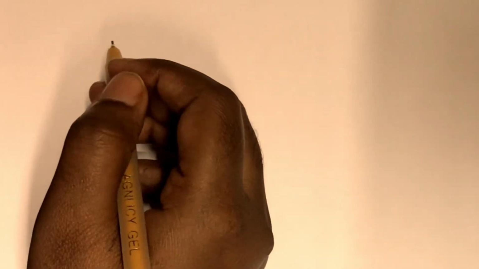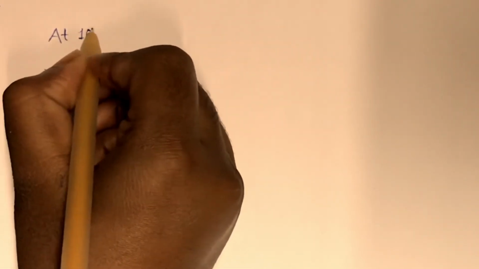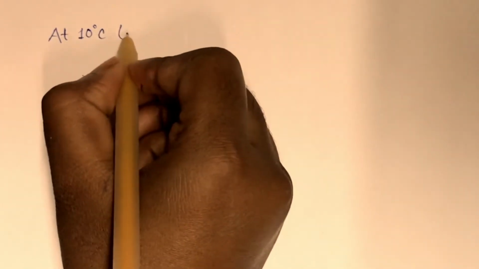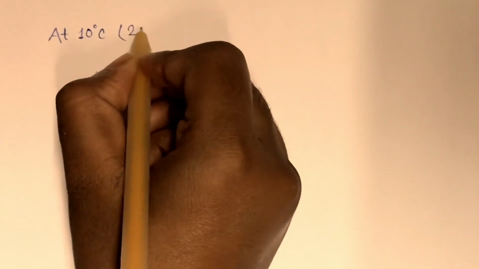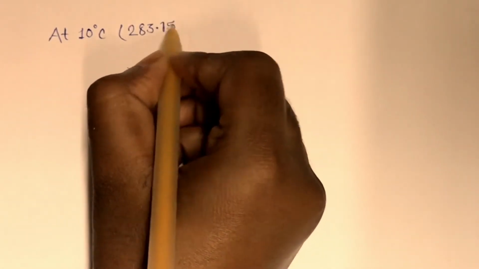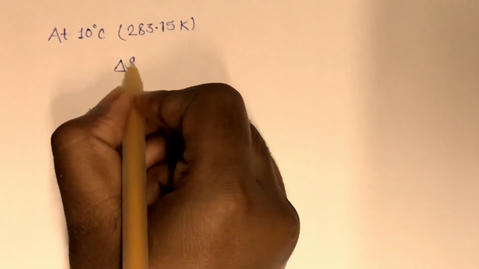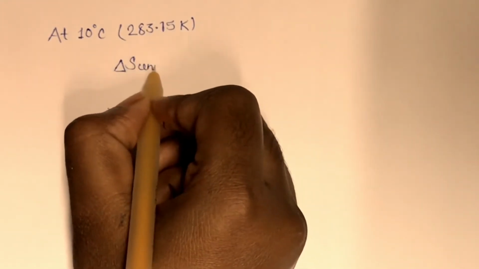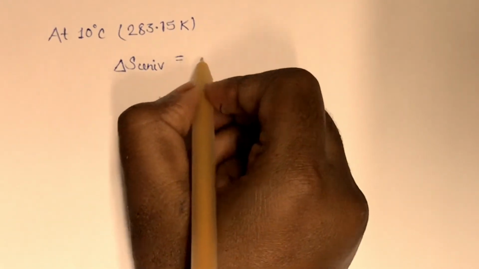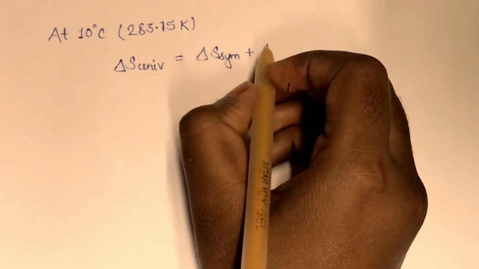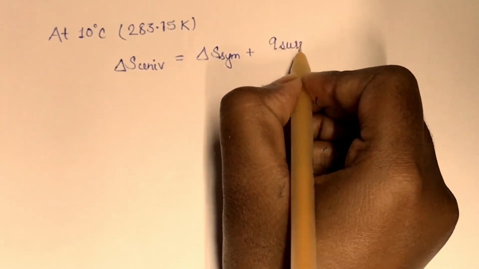Now we will check the spontaneity of the process at 10 degrees Celsius. We will change degree Celsius into Kelvin, so the temperature will be 283.15 Kelvin, and delta S universe is equal to delta S system plus Q surrounding upon T.